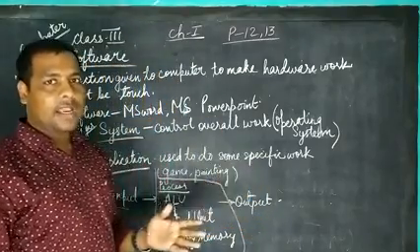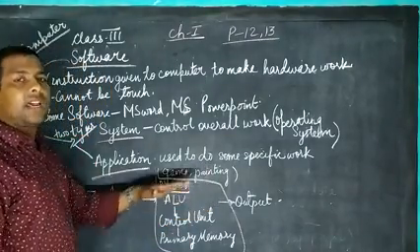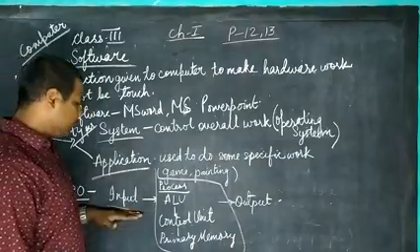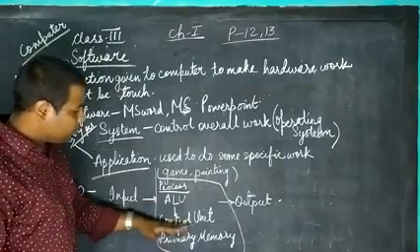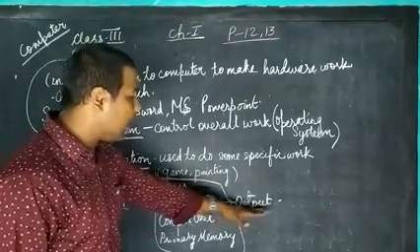Some output devices are monitor, printer, speaker. These are output devices. Input devices, keyboard, mouse. These are input devices. Processing means CPU, control unit of the computer, and output.